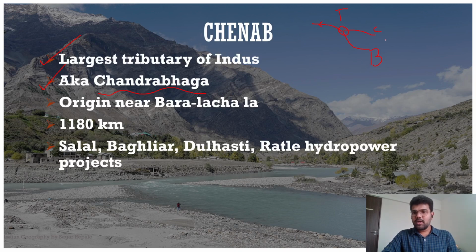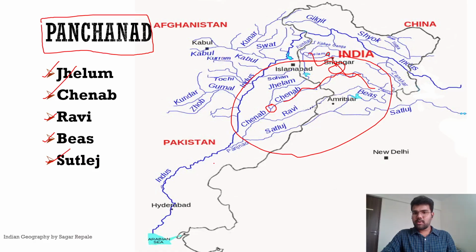This Chandra stream originates near Chandratal, and the Bhaga river originates near Suryatal. So there are two important lakes in Himachal Pradesh, Chandratal and what? Suryatal. Suryatal is near Baralacha Pass, which is in the Great Himalayan Mountain Range. So what are the important facts you should remember? Let us talk about it.